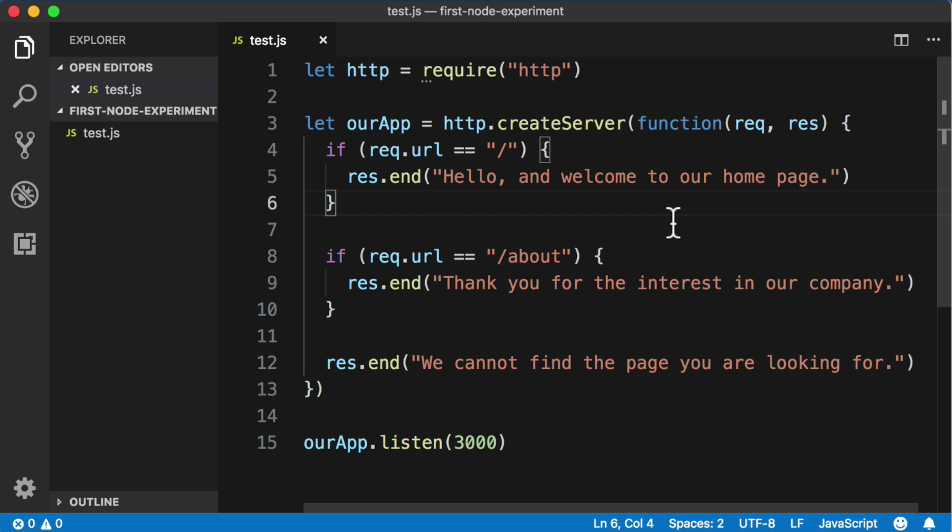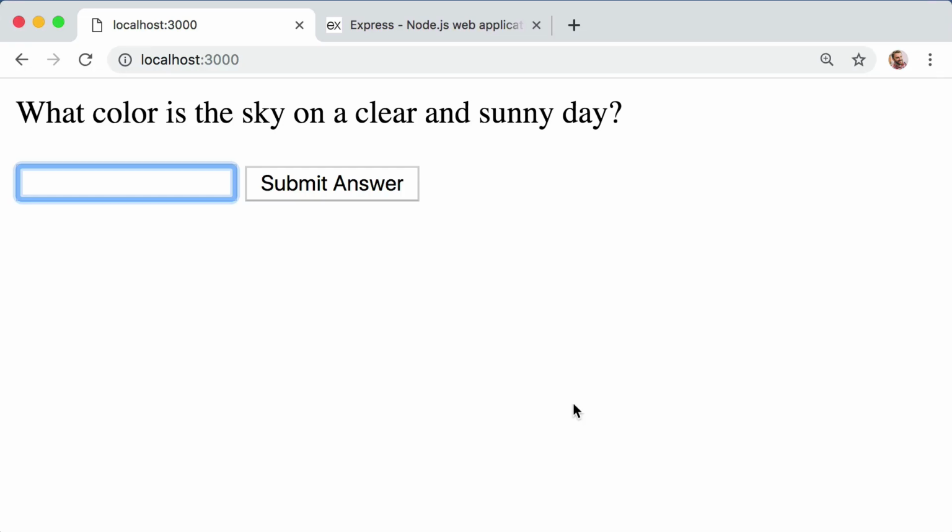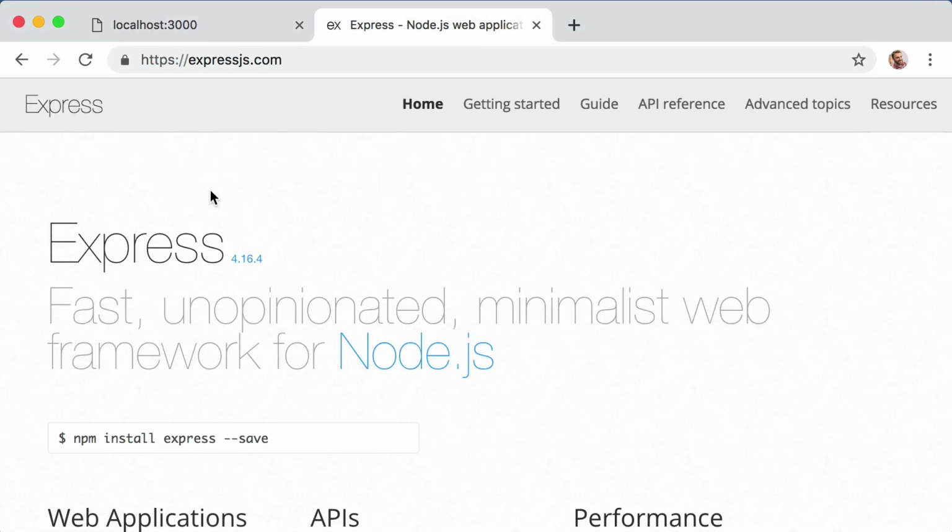Now, this open-ended nature and flexibility of Node is great, but in the real world, we have a specific goal, right? We want to create a web server. So it makes more sense to use a solution that is less open-ended and instead is specifically designed for the purpose of creating web servers. And that's exactly where something named Express comes into play.